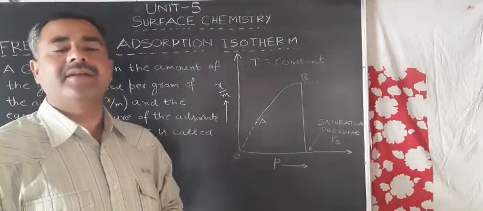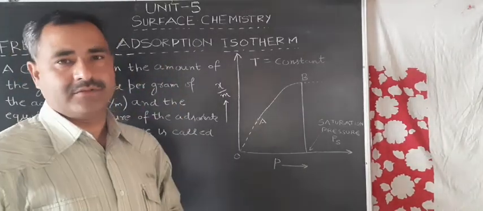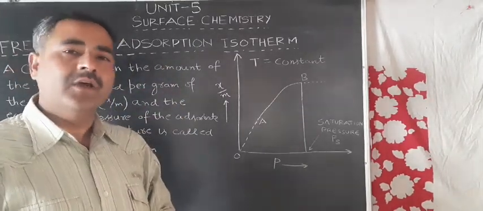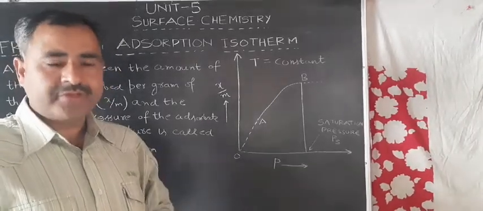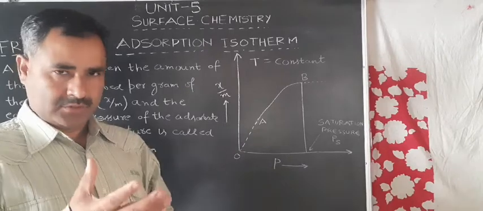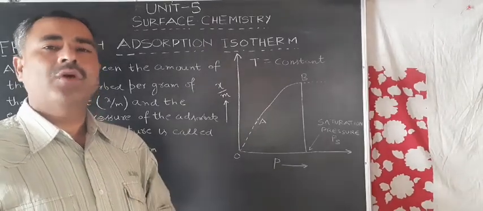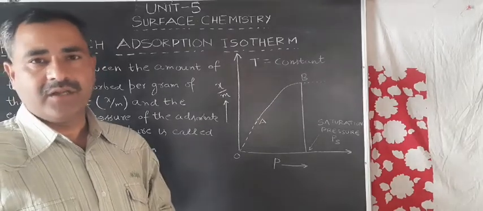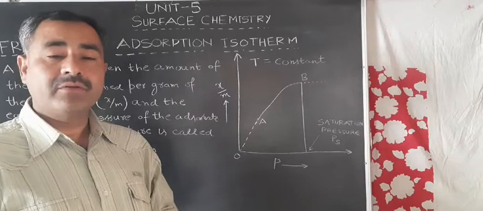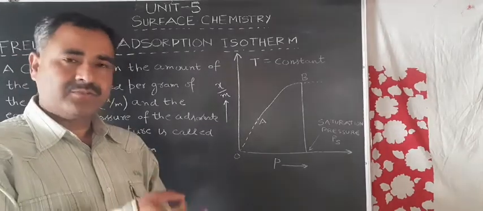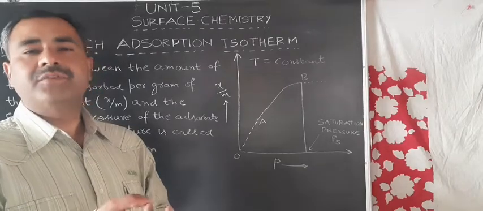we consider that adsorption is an equilibrium process. Adsorption is an equilibrium process. So whenever you enclose an adsorbate and an adsorbent in a closed vessel, let's suppose you have an adsorbate gas and a solid adsorbent, and you put both in a closed vessel, then after a certain slight decrease in the pressure, the gas pressure as well as the amount of gas adsorbed becomes constant.